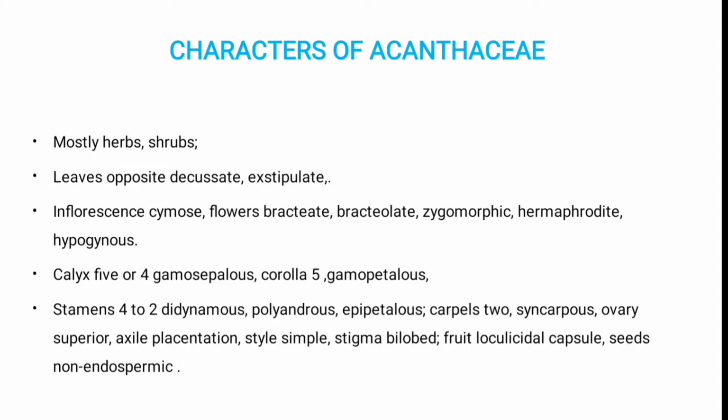the characters of Acanthaceae. They are mostly herb and shrub plants. Leaves are opposite decussate and exstipulate. Then the inflorescence is cymose type. The flowers are bractate, bracteolate, zygomorphic, hermaphrodite and hypogynous. The calyx is generally 4 in number. They are fused together, known as gamosepalous. The corolla is also 5 in number and gamopetalous, meaning fused together. Then the stamens are generally 4 in number.